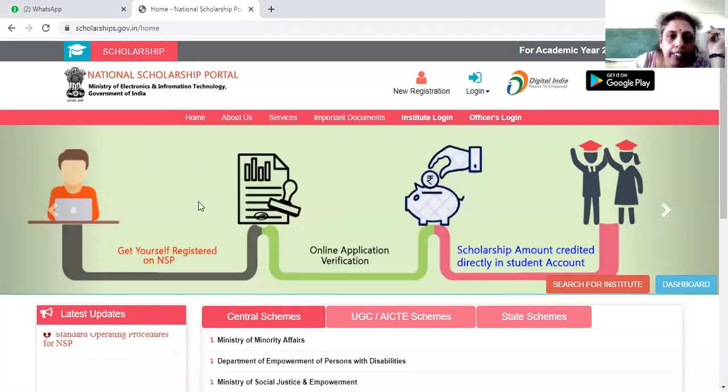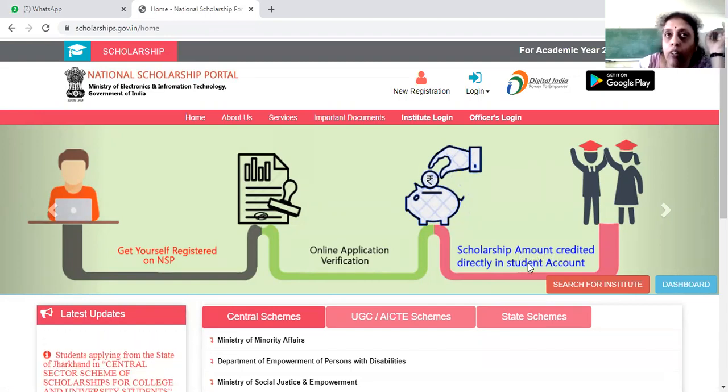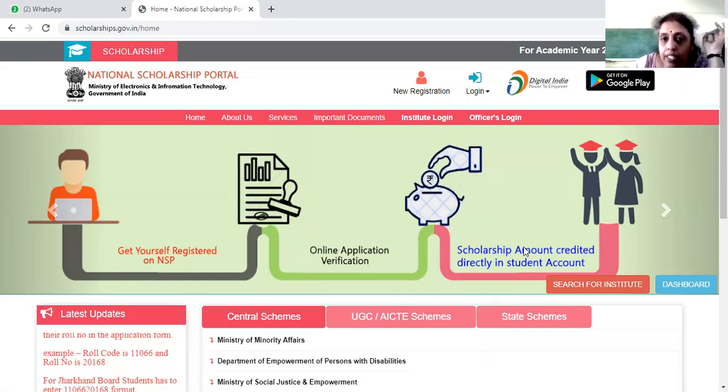So you can see here, get your self-registered NSP first. Next, online application verification will be done. Last, they will send you the scholarship amount directly to the student's account. It will not come to the institute account. It comes to the student's account.